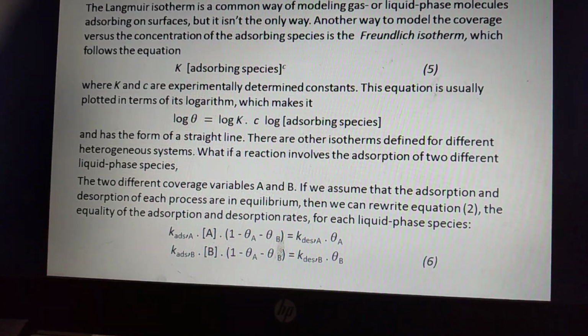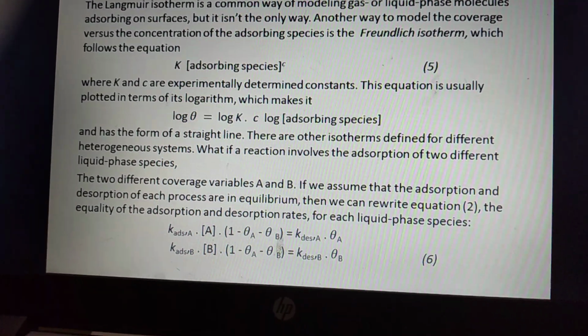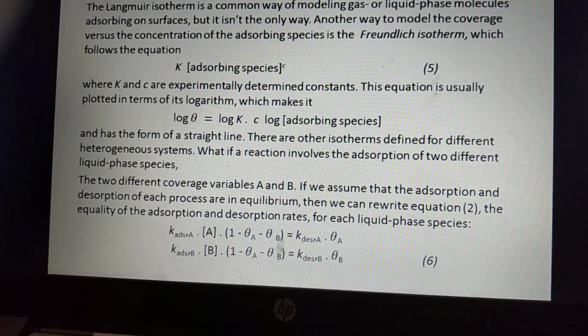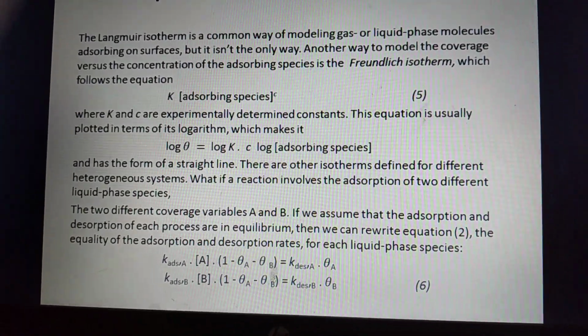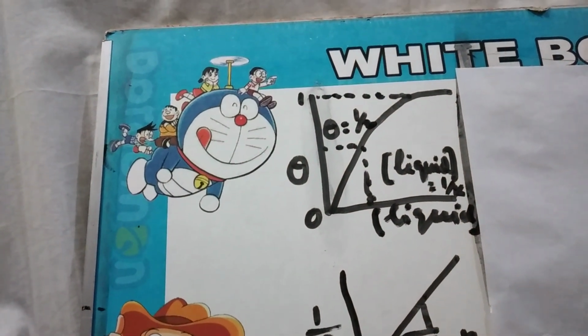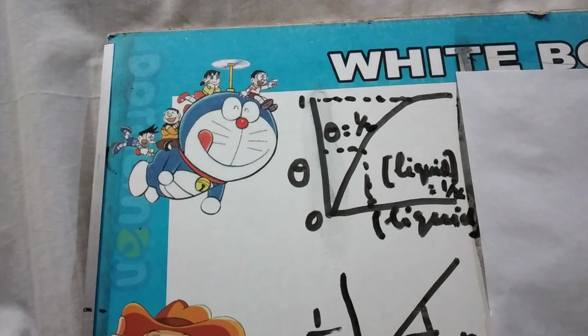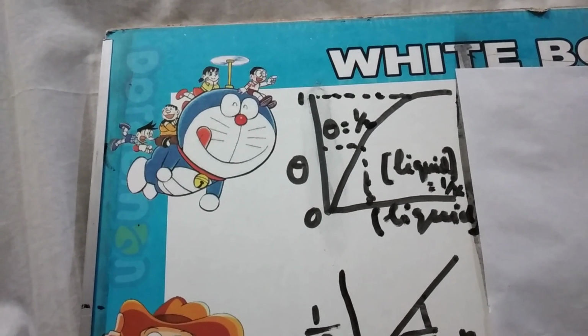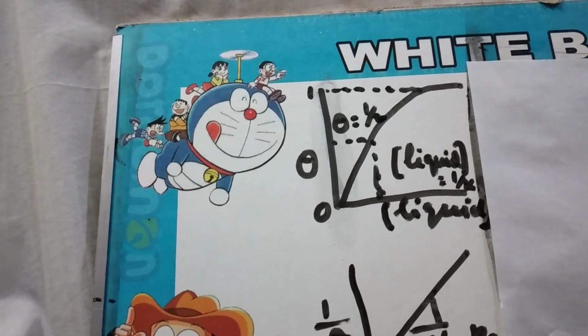What is the reaction involved in the adsorption of the two different liquid phases? Here we can see how the straight line is obtained. If we plot log of theta against the molar concentration of the liquid, here the fully covered surface, that is 1, is covered, and when equilibrium is achieved, theta is equal to half, and that is when liquid molar concentration is equal to 1 over K.